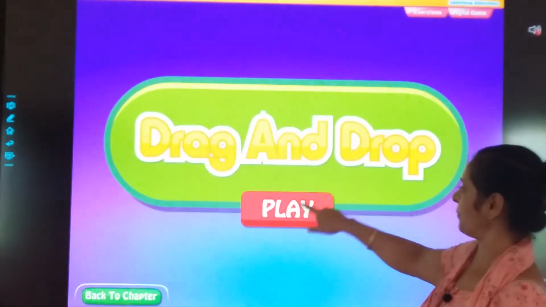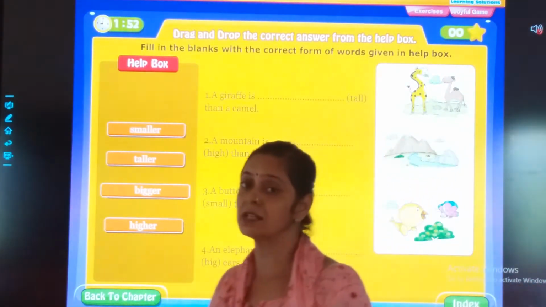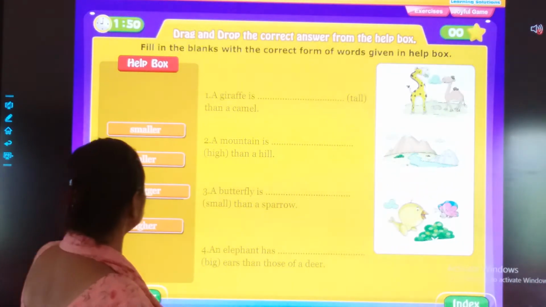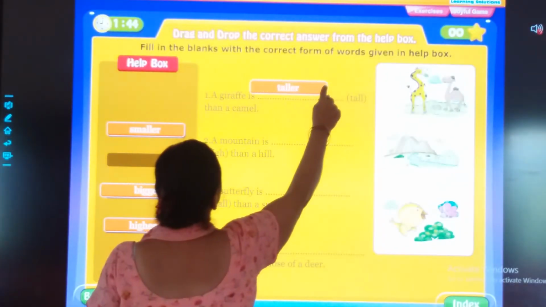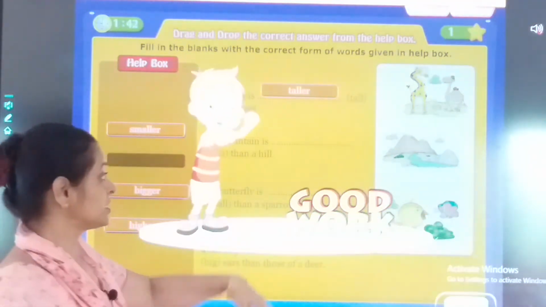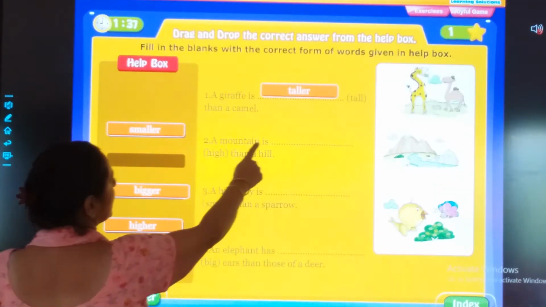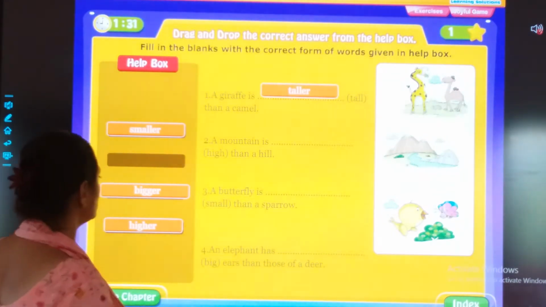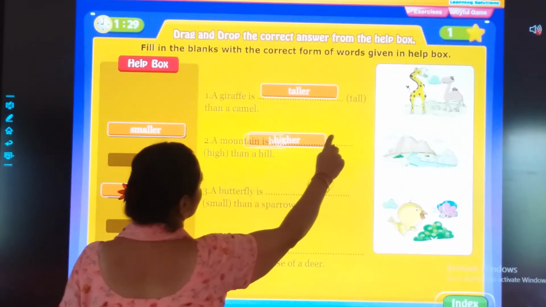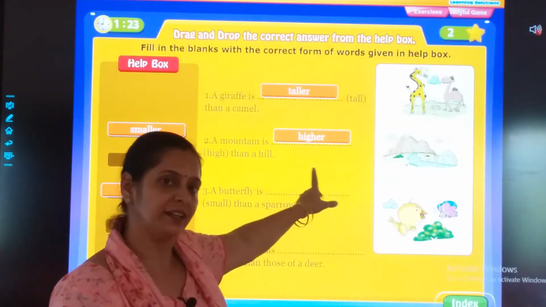Drag and drop. A giraffe is dash than a camel. Yes, tell me what will be the correct answer. You have to make the comparison. A giraffe is dash than a camel. Good work. See, clue is already given to you. Tall. Okay. A mountain is dash than a hill. What's given in the bracket? High. So what you will be writing over here? Higher. A mountain is higher than a hill.